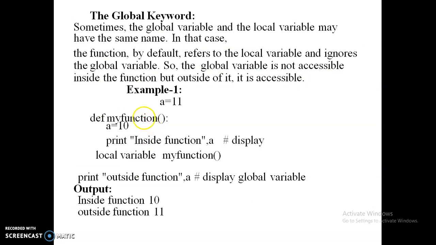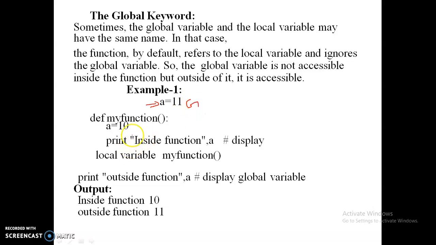Next, for the global variable, the variable created outside of any function, those are the global variables. So here a is with the value 11. This is the global variable.